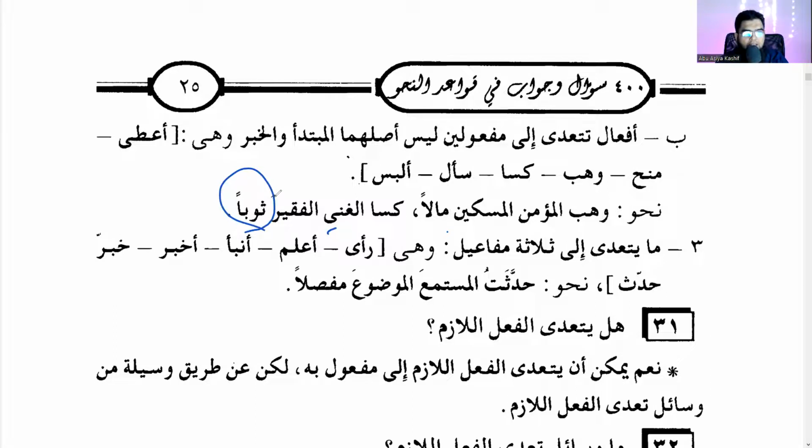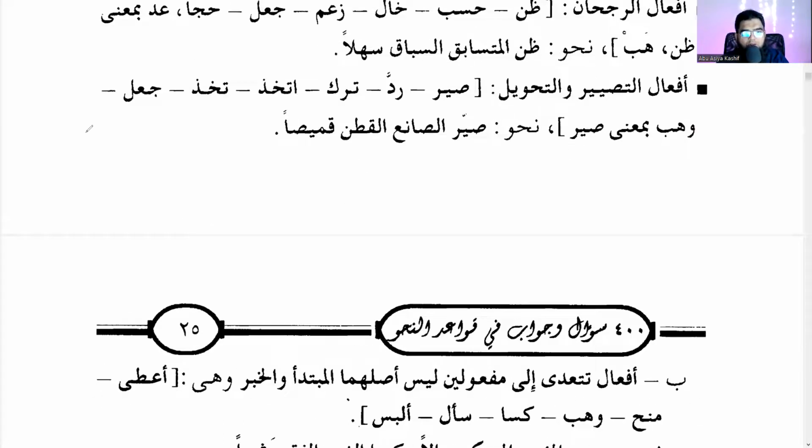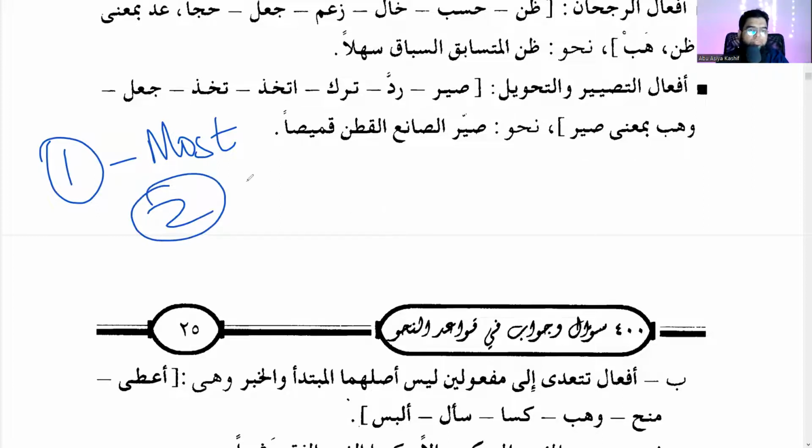So al fakhira is awal and this is thani. Okay. So ultimately, again, we'll divide. So maf'ulun bi awal, you understood, right? Most of the verbs take only one maf'ulun bi. But if it takes two, you have to think now. Is it originally a sentence, mubtada khabar, or not originally a sentence?